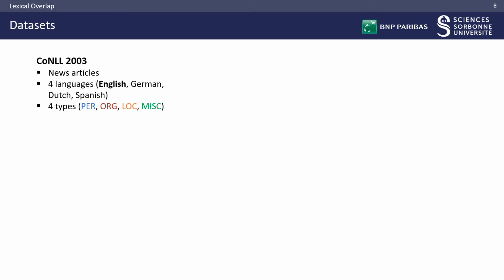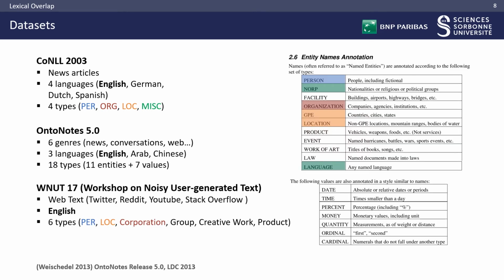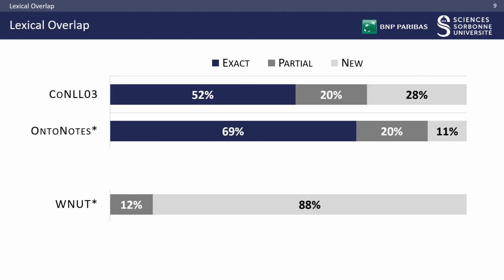But we also want to have an idea of generalization to new domains. To do so, we train our models on CoNLL and test them on two additional datasets, OntoNotes 5 and WNUT 17. We remap their tag sets so that they are aligned with the entity types in CoNLL: person, organization, location, and miscellaneous. This graph represents the proportion of lexical overlap in different settings.